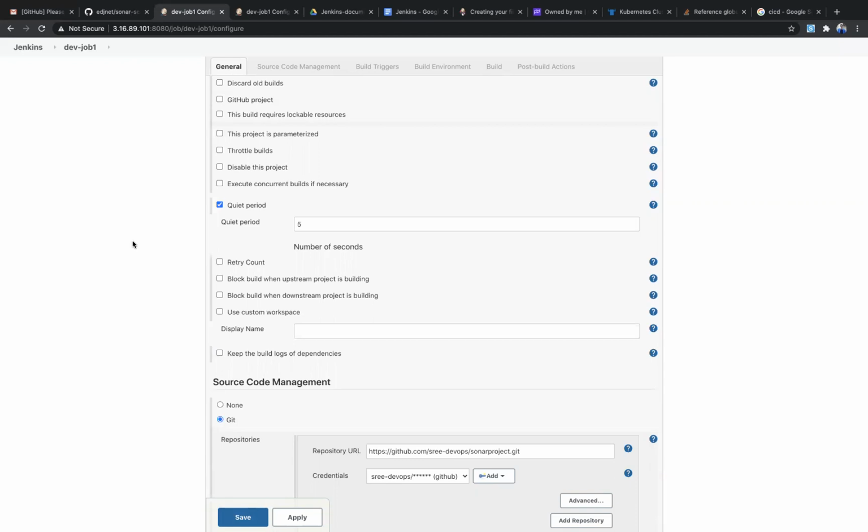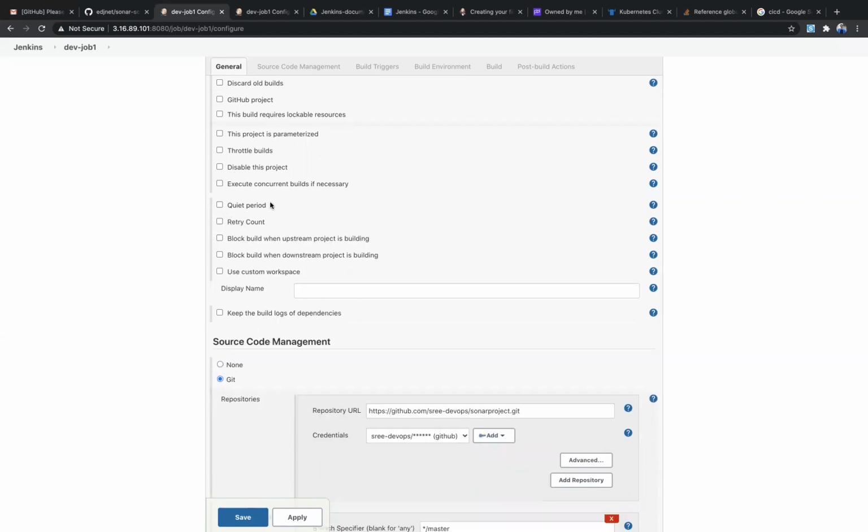But if you have a big project, it will take some time to push to the GitHub repo. So if you don't select this quiet period, your Jenkins server checks whenever there is a modification in the GitHub repo, then this job needs to be triggered. You gave that kind of condition in this job, so that whenever changes happen on the GitHub repo, this job will be triggered.